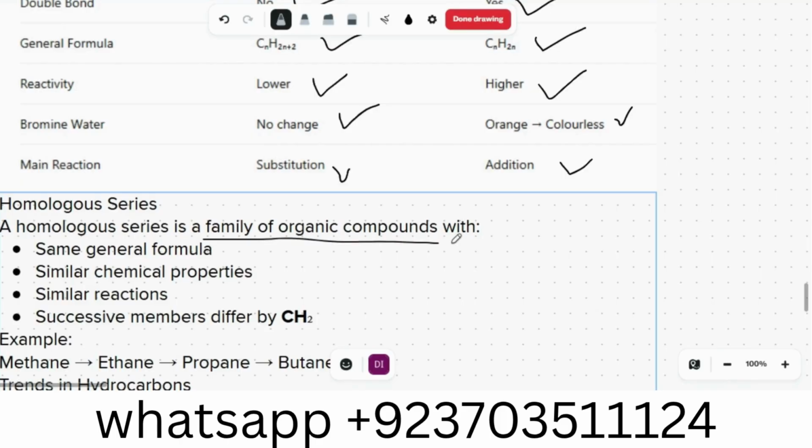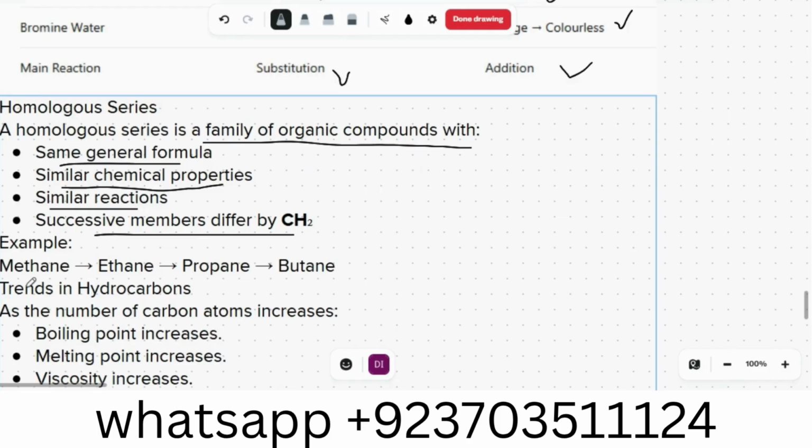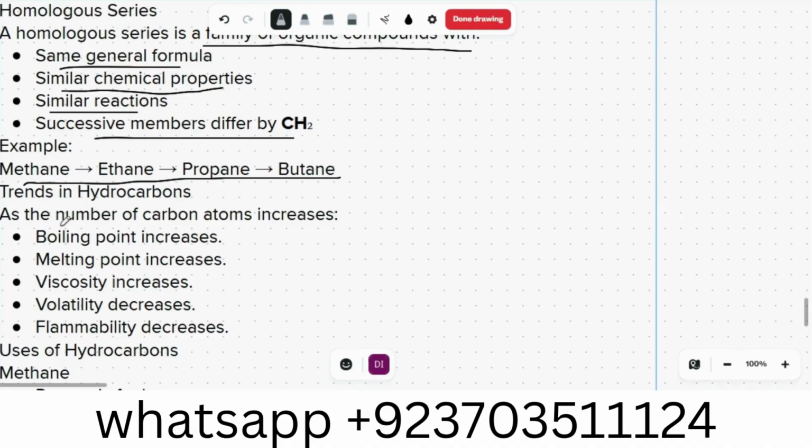Homologous series. A homologous series is a family of organic compounds with the same general formula, similar chemical properties, similar reactions, and successive members differing by CH2. For example, methane, ethane, propane, butane, they all are from alkanes. Trends in hydrocarbons: as the number of carbon atoms increases, boiling point will increase, melting point will increase, viscosity will increase,